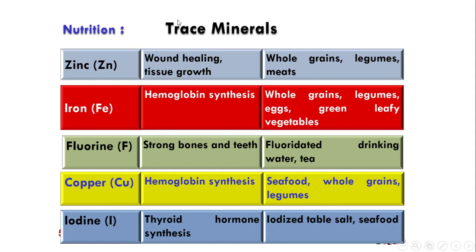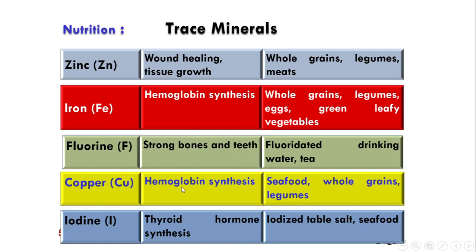Trace minerals. These mineral elements are needed in very small amounts. Zinc. Importance for wound healing and tissue growth. Found in whole grains, legumes, meats. Iron, very important to hemoglobin synthesis. Found in whole grains, legumes, eggs, green leafy vegetables. Fluorine, important for strong bones and teeth. Found in fluoridated drinking water and tea.